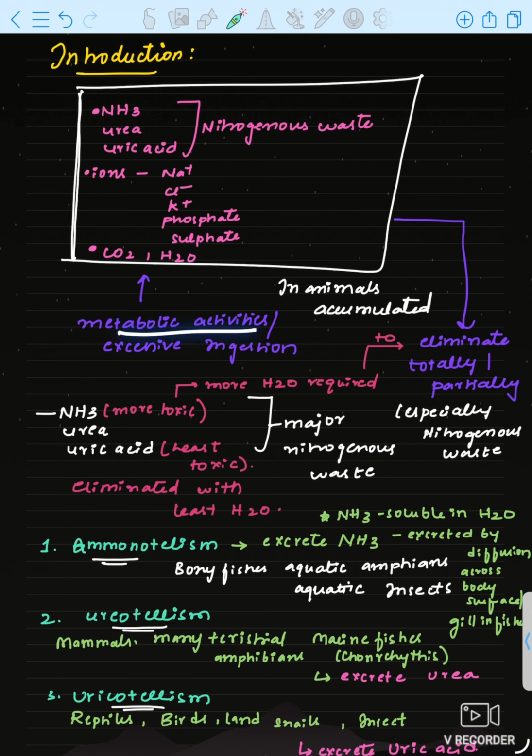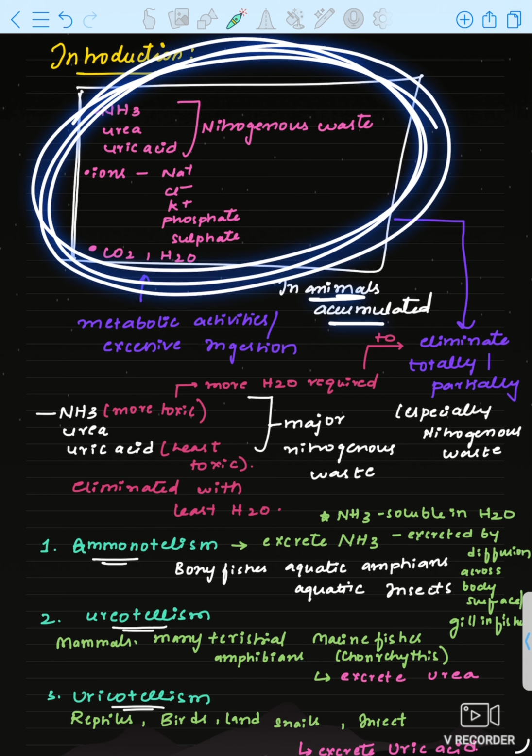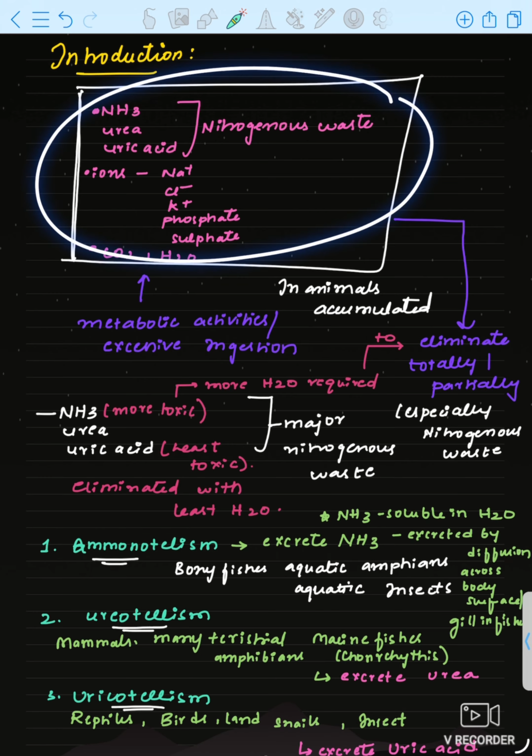See, through metabolic activities, that is chemical reactions, or excessive ingestion, more eating, these products will accumulate and be stored in the animals. They need to be eliminated either totally or partially. A little amount of nitrogenous waste, these ions or this water should be eliminated, or totally eliminated, depending upon the toxicity of the content in the body.